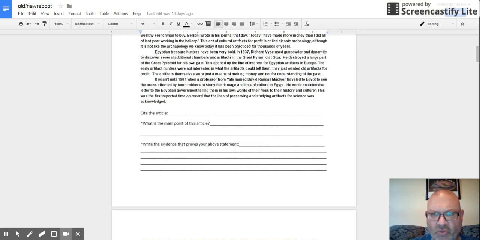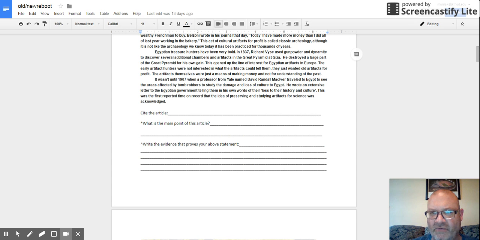Then over here, we're going to read this paragraph. I do the same thing. At the end of this paragraph, I would take some time and underline the words I think would help me. And then over here, I would write down that Richard Weiss in 1837 blew a bunch of holes in the Great Pyramid to find artifacts. And then our final one over here, 15 words or less: in 1907, Yale professor David Ronald McIver went to Egypt and wrote this paper about, hey, people are destroying your culture. First time anybody had ever done something like that. I'd put that in my 15 words or less over here.